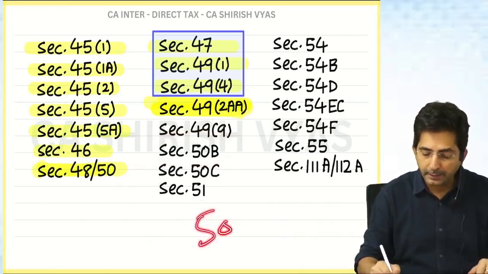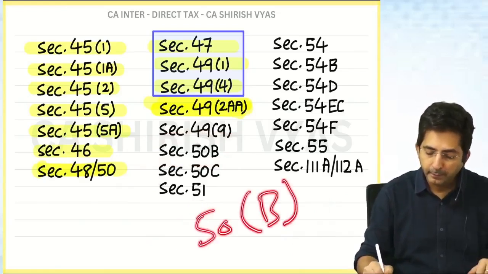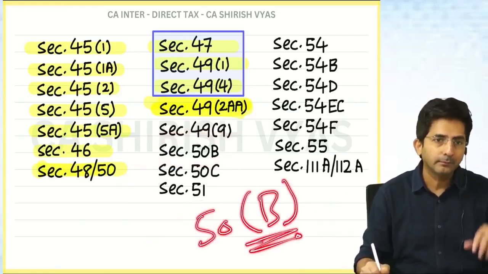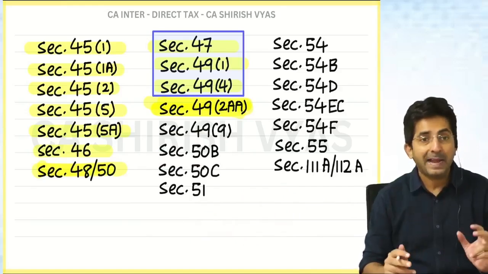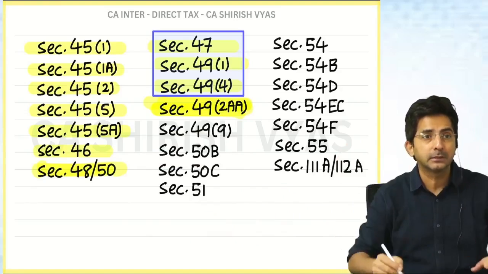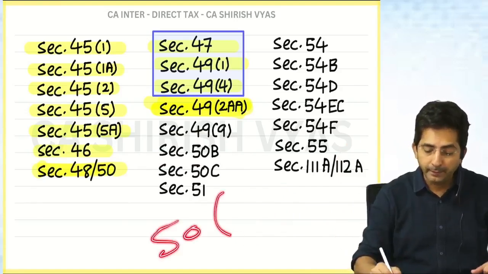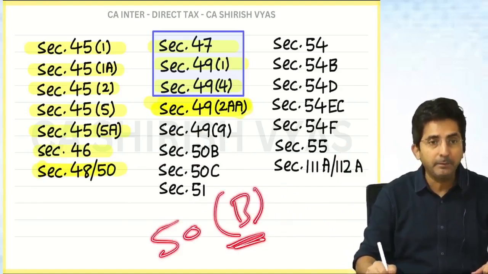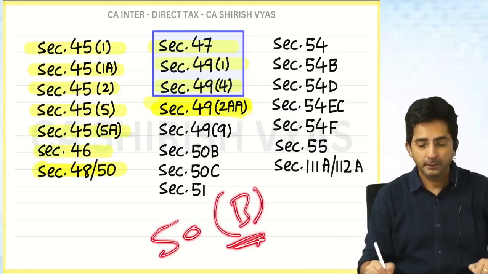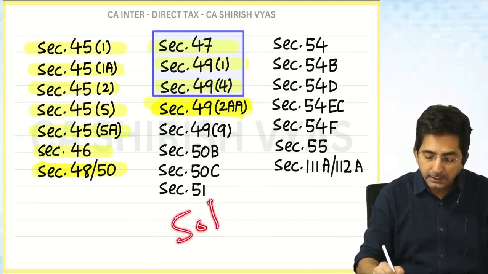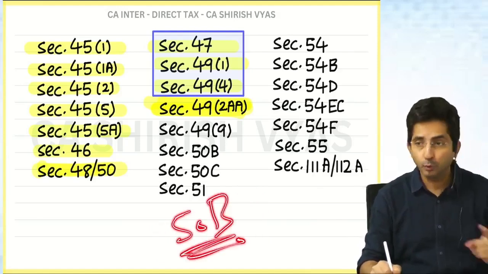Many students write like this 50 and then they put their own bracket. Don't put the bracket if there is no bracket. See, bracket means it becomes a subsection. 50 becomes the main. Bracket B means in section 50 point number B. But the main section itself is 50B. So don't put it in bracket.